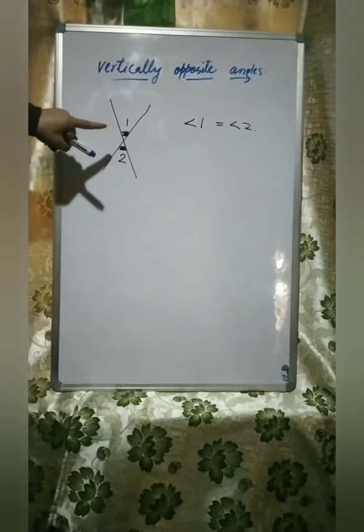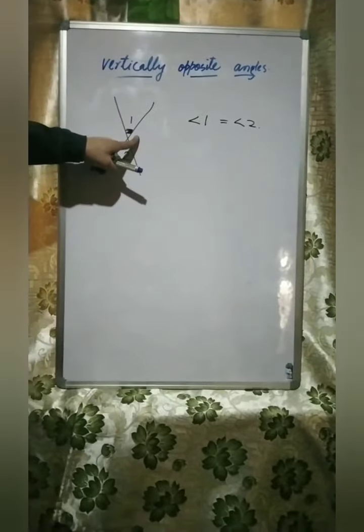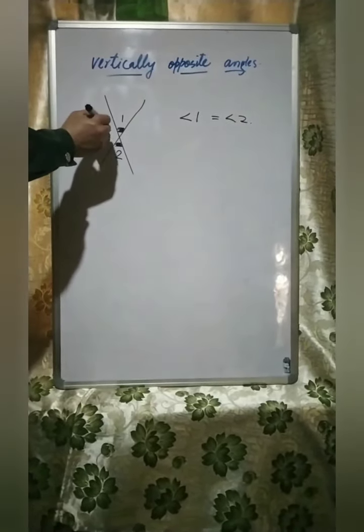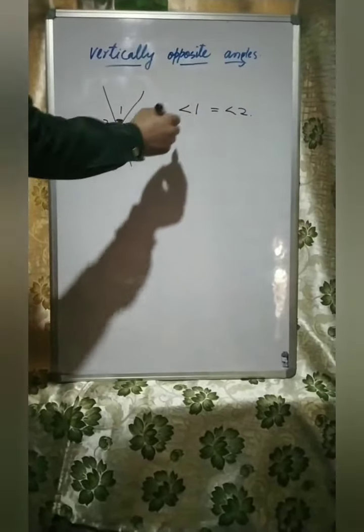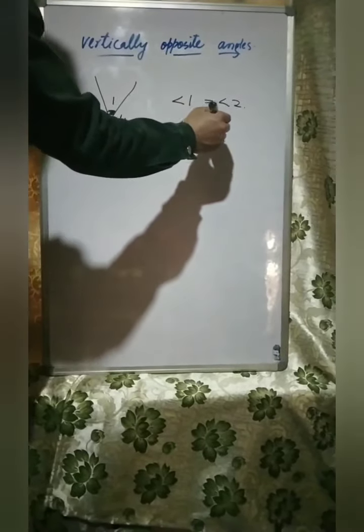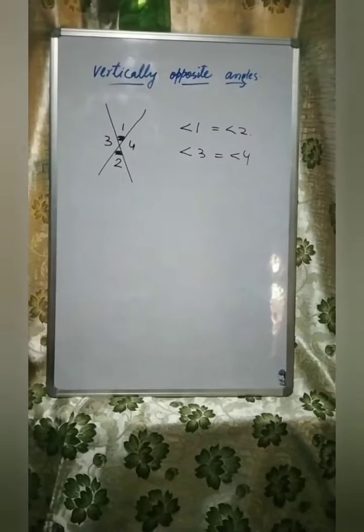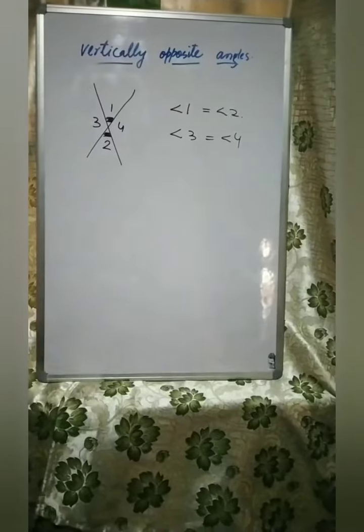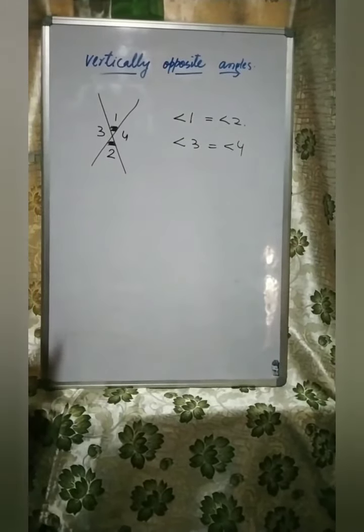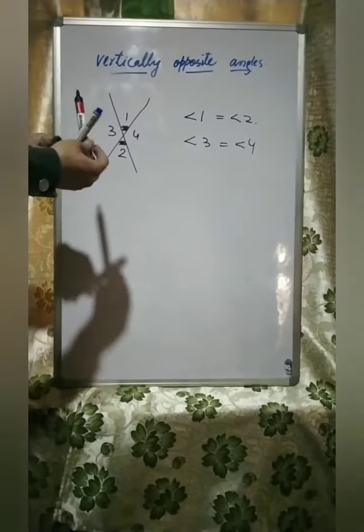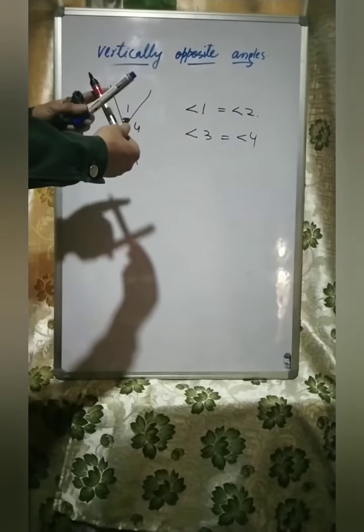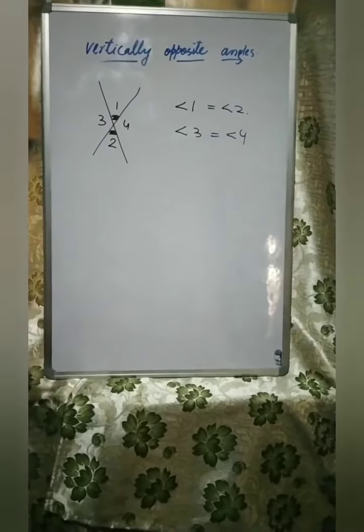Also the left hand side and the right hand side part are vertically opposed angles. Angle 3 is equal to angle 4. These vertically opposed angles are also known as Caesar angles. Like these two markers, this upper part and the lower part are vertically opposed angles.